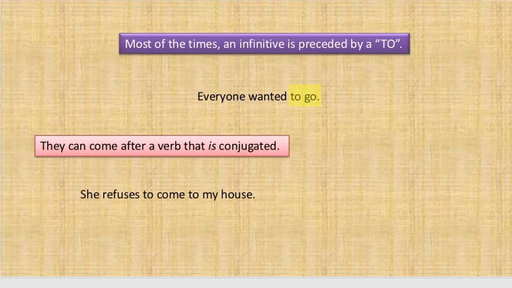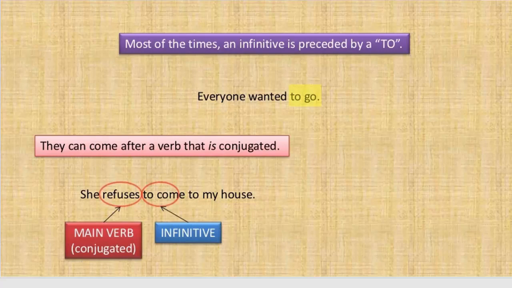She refuses to come to my house. You can see that the main verb in this sentence is "refuses," and it is conjugated. It means it is in the simple form of the verb, and after this main verb, the infinitive "to come" has come after the main verb.